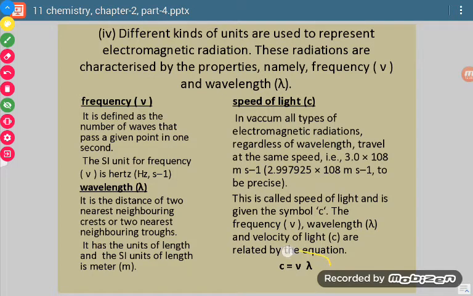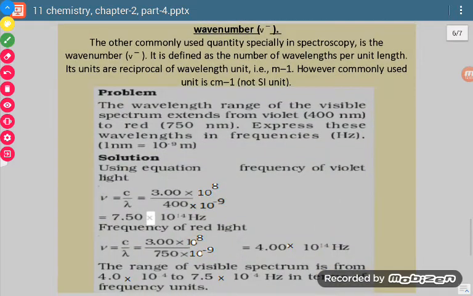These three are related by the relation c is equal to nu lambda, and this is applicable for numericals also, and you will be asked numericals on the basis of this.